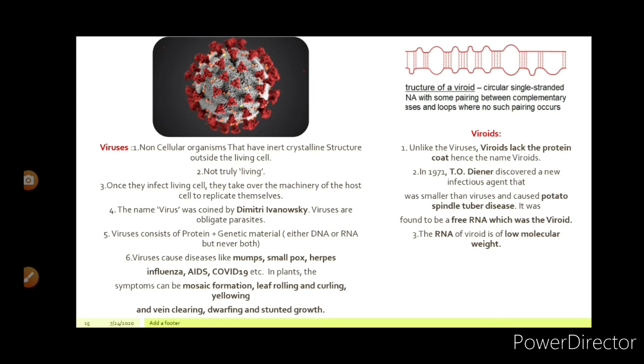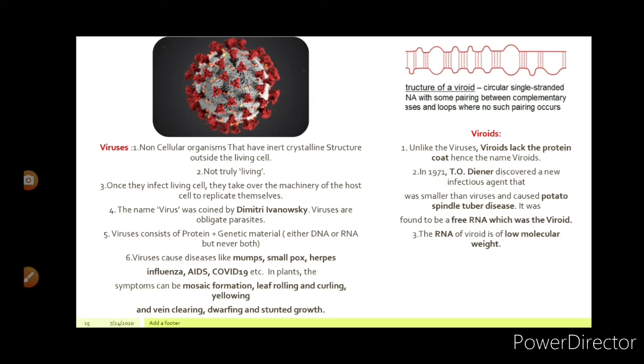Symptoms can be mosaic formation, leaf curling, yellowing in plants. There are two kinds of viruses: animal viruses and plant viruses. Plant viruses cause mosaic formation, leaf rolling, curling, and yellowing of leaves, and dwarfing and stunted growth.